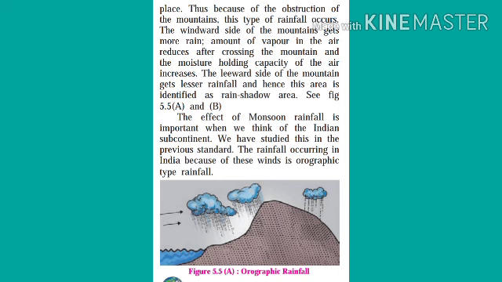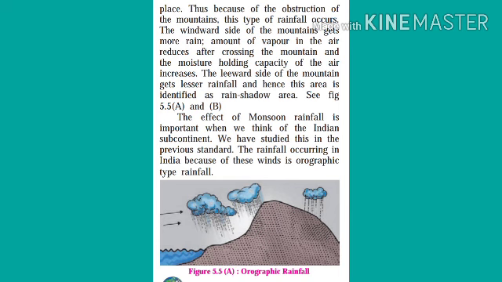The windward side of the mountains gets more rain, whereas the amount of vapor in the air reduces after crossing the mountain, and the moisture holding capacity of the air also increases. The leeward side of the mountains, or the opposite side, gets lesser rainfall, and hence this area is known as the rain shadow zone.